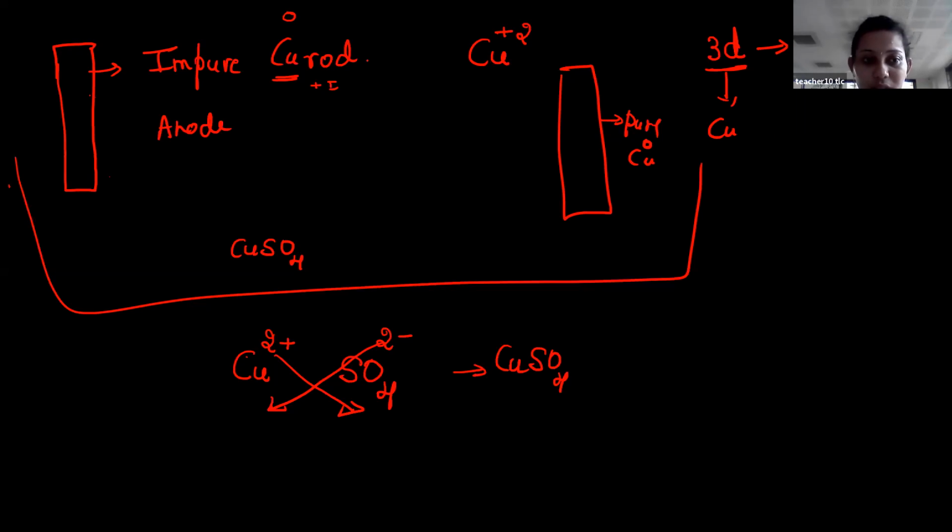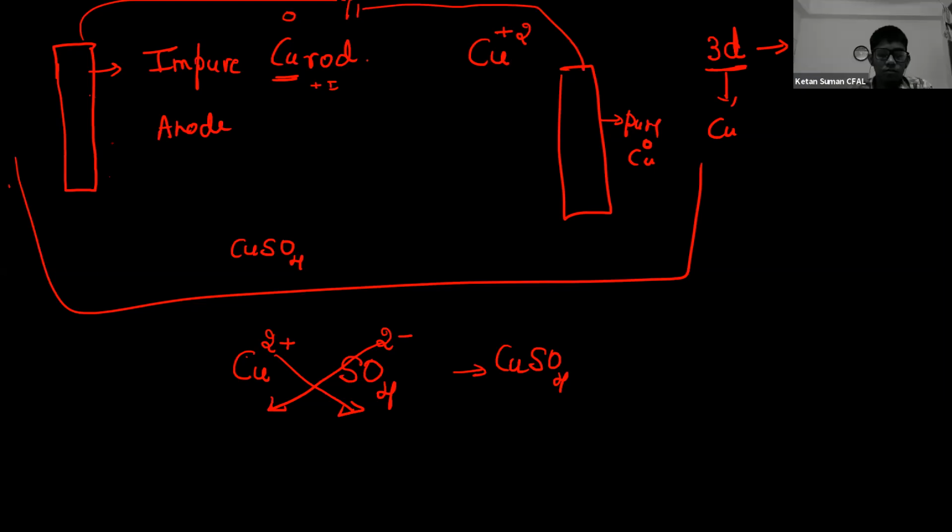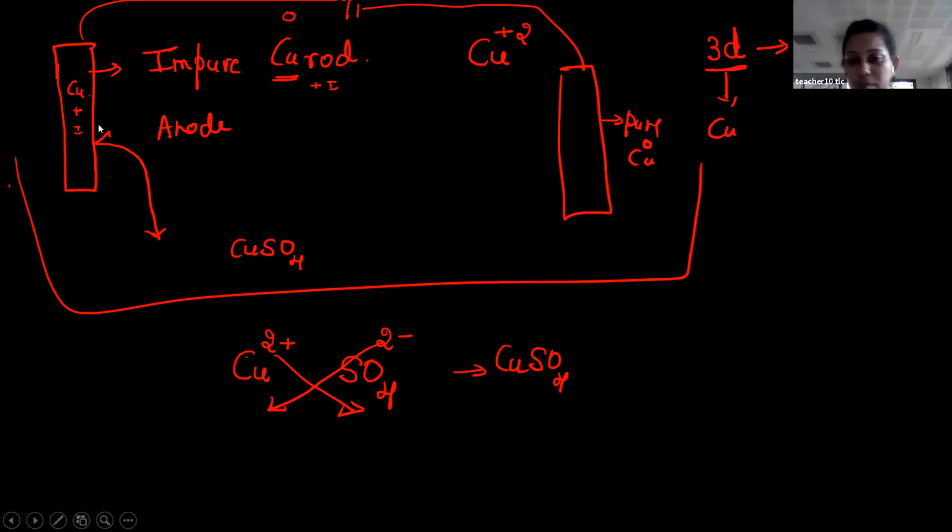Okay, so now you connect this to the external circuit. Then current passes and something will fall from here to here, correct? This contains copper as well as a small amount of impurity. Copper was there in the free state, where the oxidation state is 0.